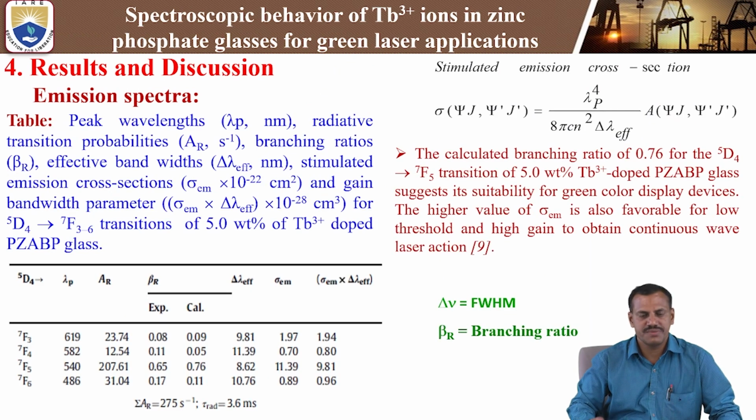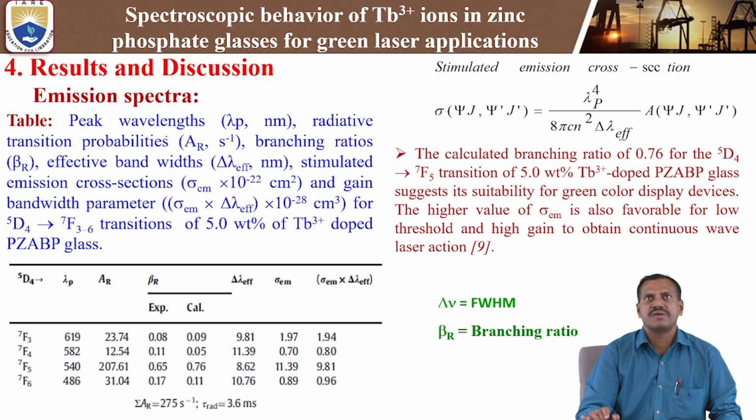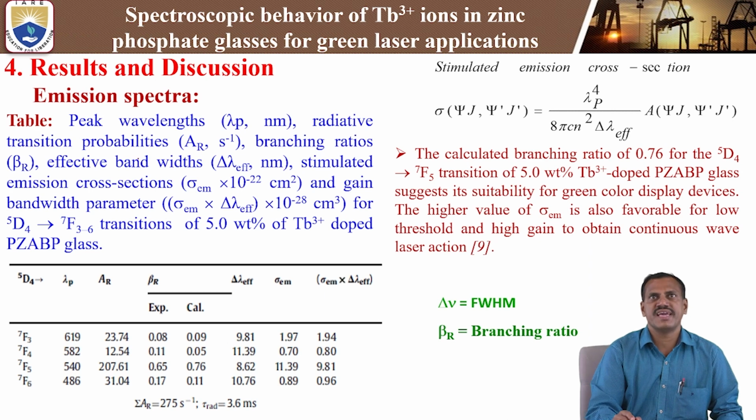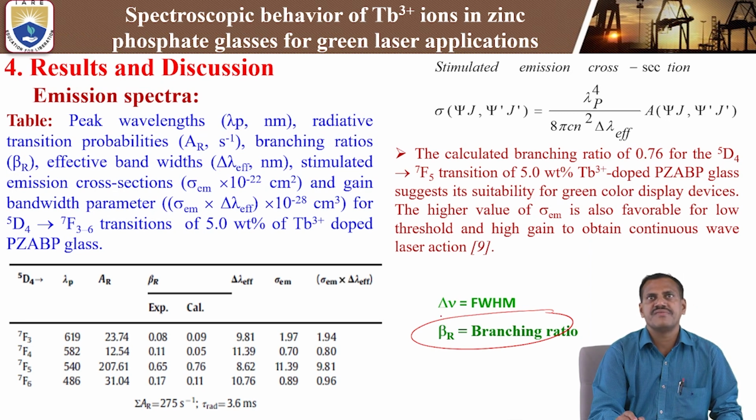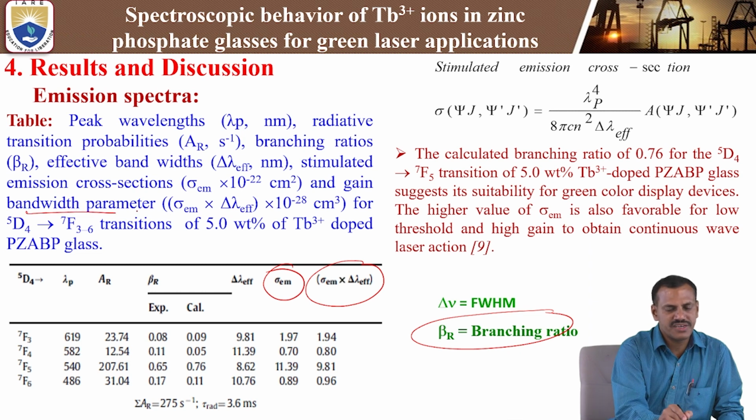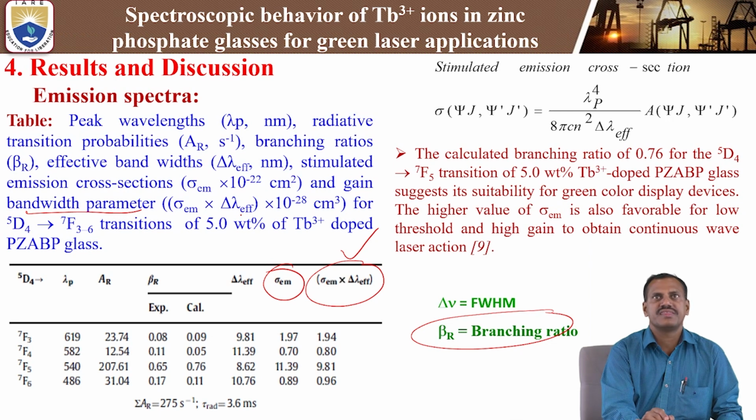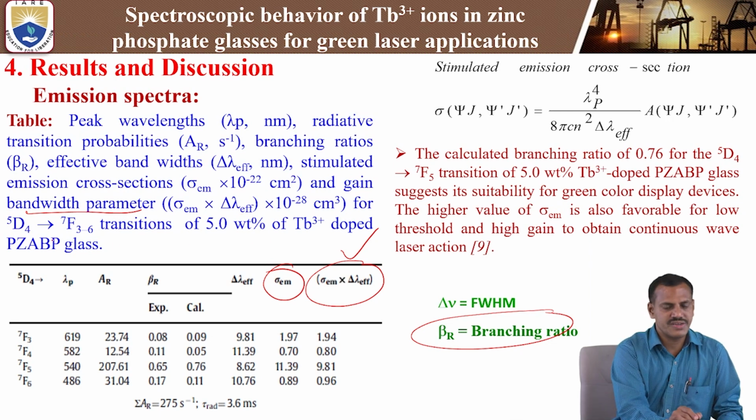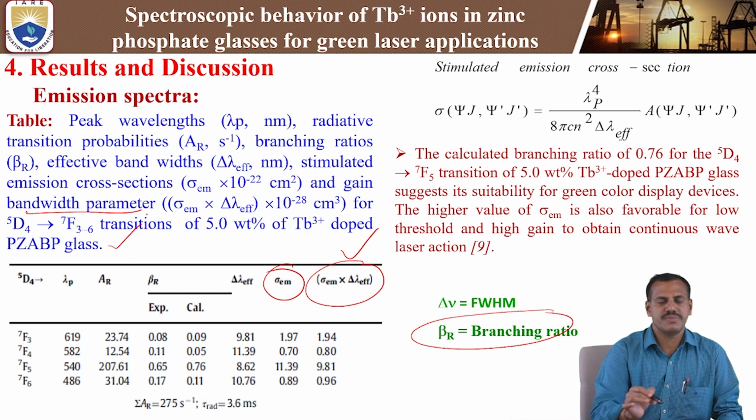Next, from the emission spectra we are calculating the different radiative properties: the peak wavelength lambda p in nanometer, the radiative transition probability A_R values, and the branching ratio BR values. Next, delta lambda effective, that is the effective bandwidth, the stimulated emission cross section sigma emission values, and sigma emission times lambda effective, the gain bandwidth parameter, for the different transitions from 5D4 to 7F3 to 6 of the 5 weight percentage terbium-doped zinc phosphate glasses.